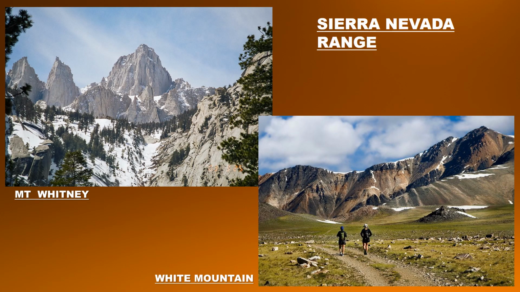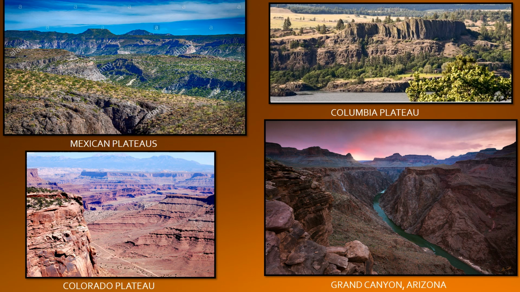The Cascade and Sierra Nevada are other ranges. The Whitney Mountain and White Mountains in California are well known for their rugged slopes and scenic beauty. There are some intermountain plateaus found between these ranges. The Plateaus of Columbia, Colorado, and Mexico are the important ones.